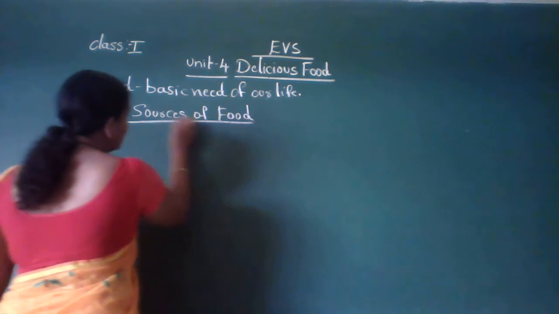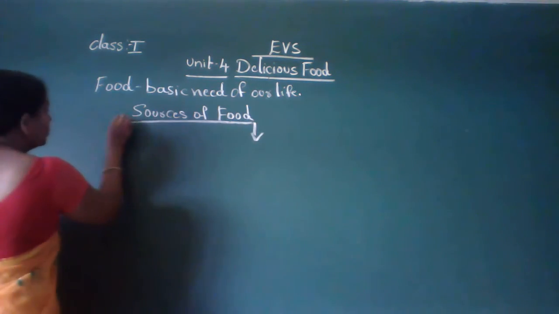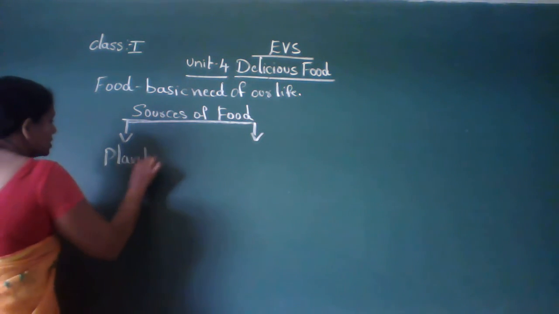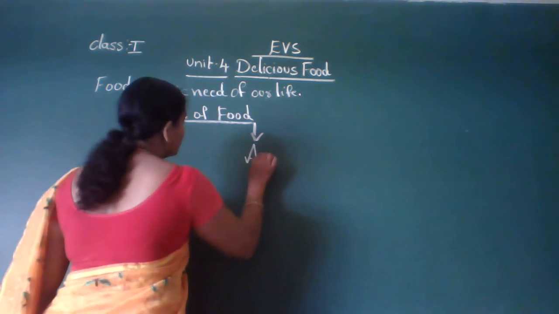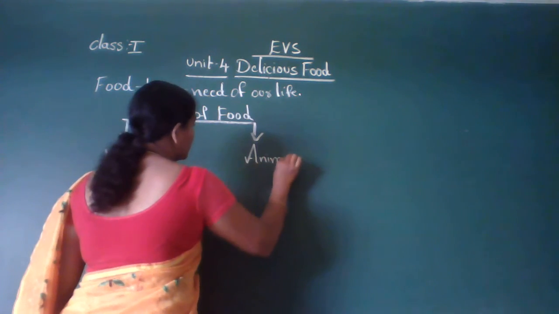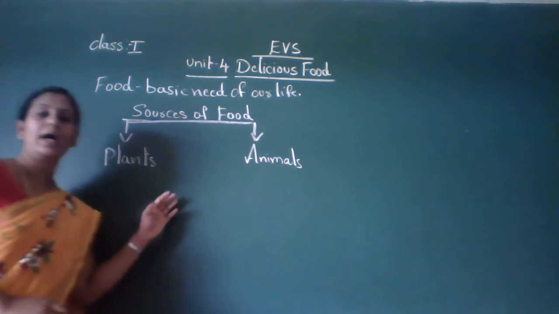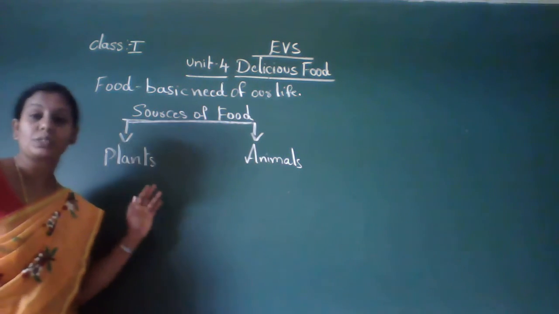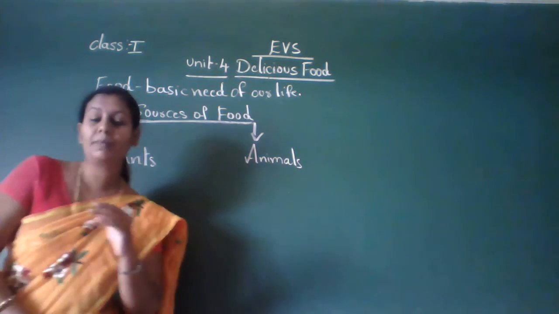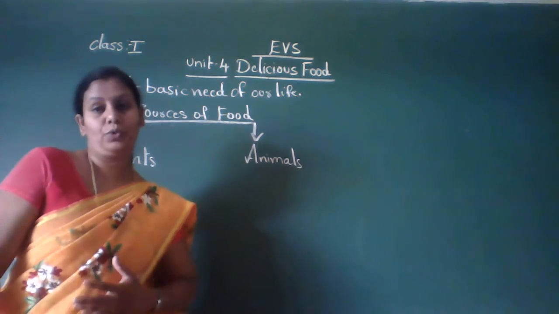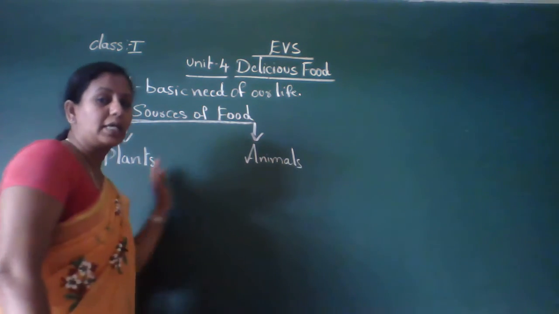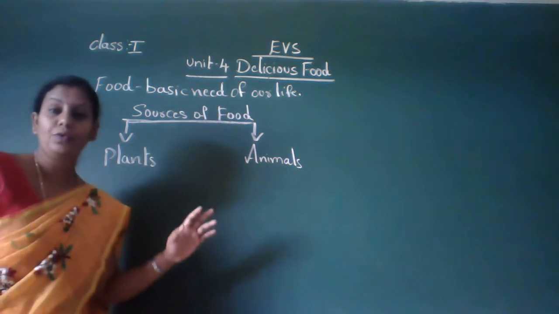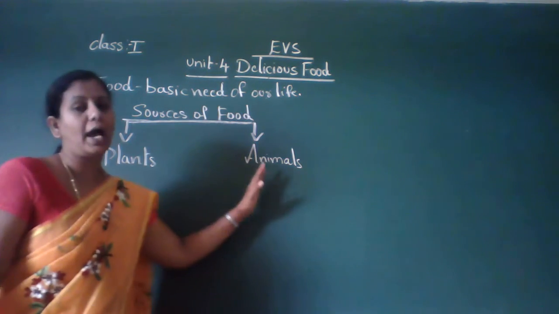So keep in your mind, we get food from plants and animals. So plants and animals are the sources of food. If anybody asks you which are the sources of food, you have to tell plants and animals. Okay children, so we get food from plants and animals.